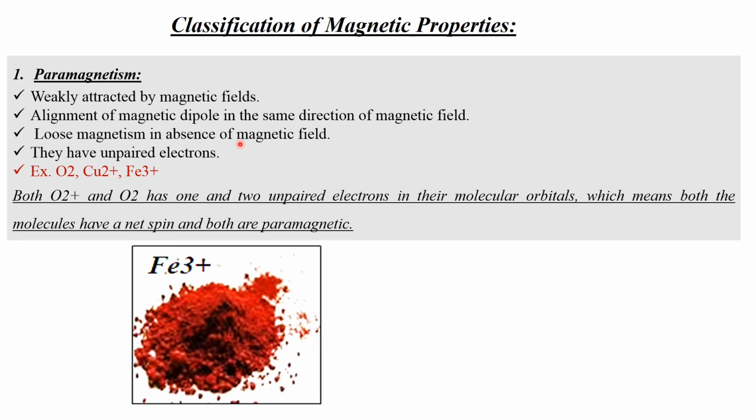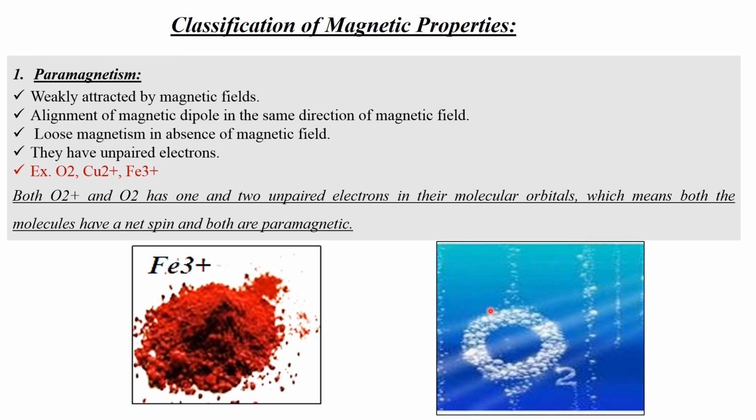They lose magnetism in the absence of a magnetic field and they have unpaired electrons. Examples: oxygen, copper 2 plus, and Fe3 plus. Both O2 plus and O2 have 1 and 2 unpaired electrons in their molecular orbitals, which means both molecules have a net spin and both are paramagnetic. This is Fe3 plus and this is O2.